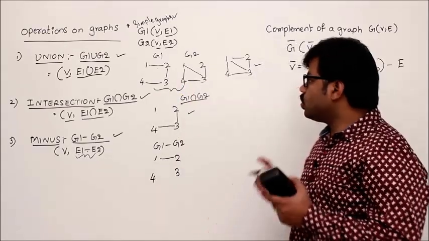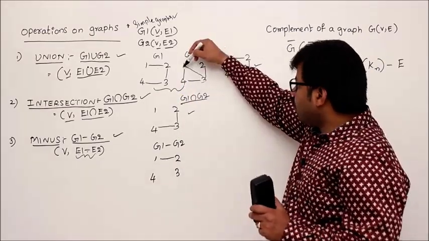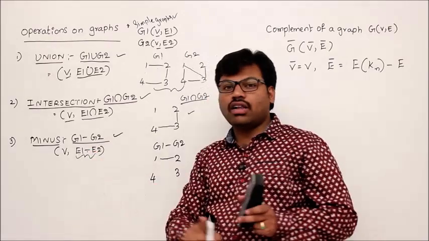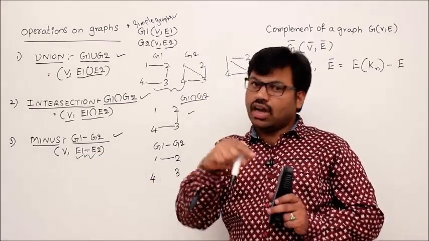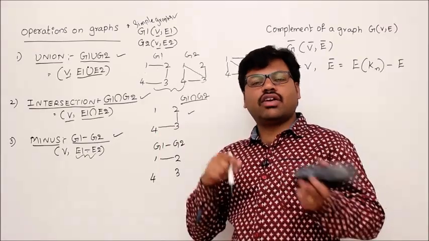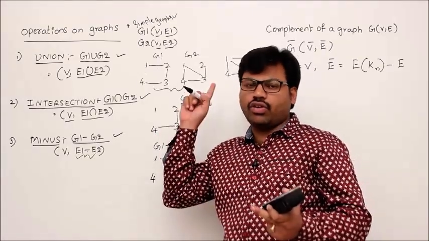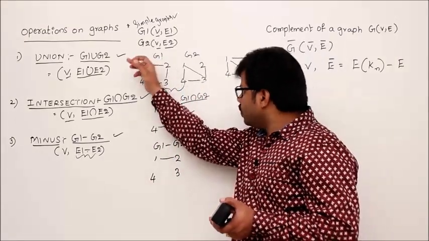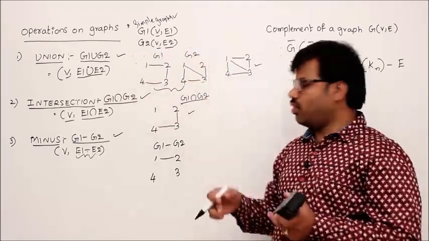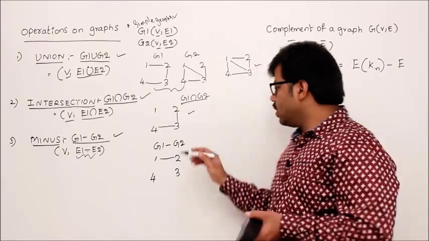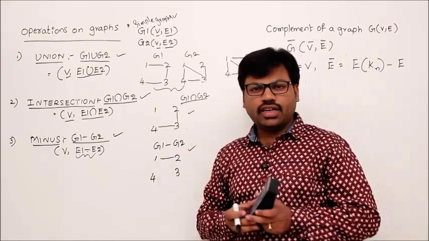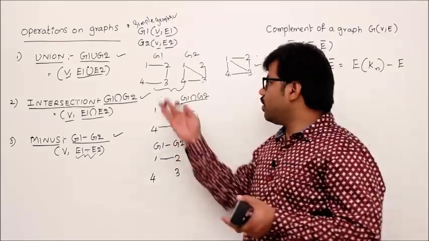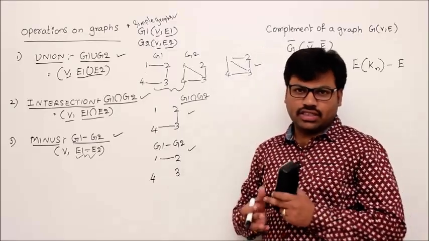That's it. Some students make the mistake of adding 1 to 4, saying that it is not there in G1. But E1 minus E2 is all the edges of E1 which are not in E2. It's not all the edges of E2 which are not in E1. That is what you would be doing, right? If you want to make a mistake, you do that. But the correct thing is all the edges of G1 which are not in G2. Then only 1 comma 2 comes into the picture. So this is about the minus operation, right? Every operation between these graphs gives you a new graph: G1 union G2, G1 intersection G2, G1 minus G2.